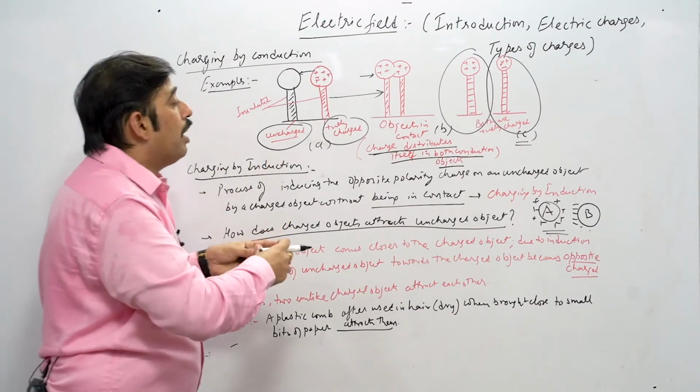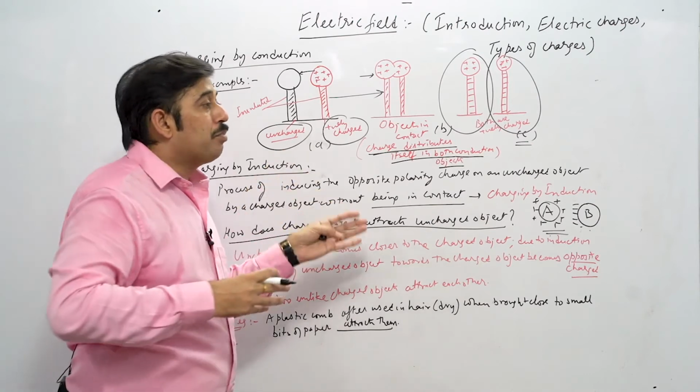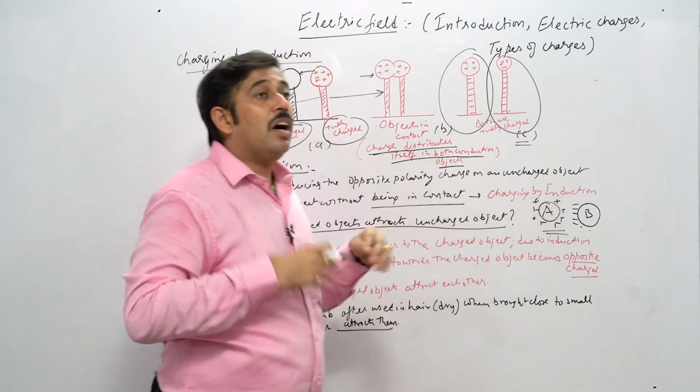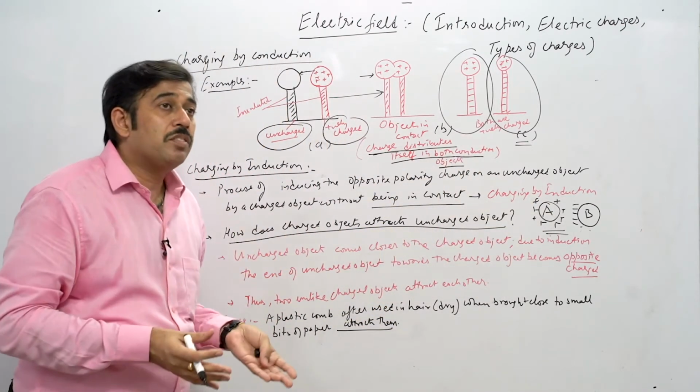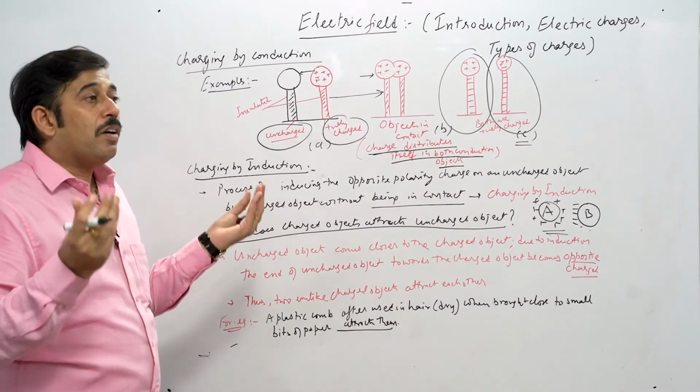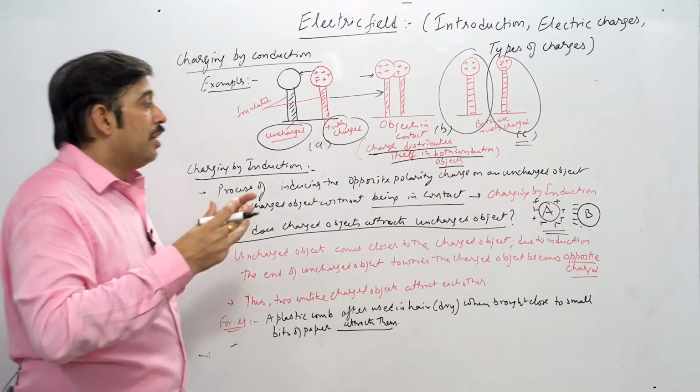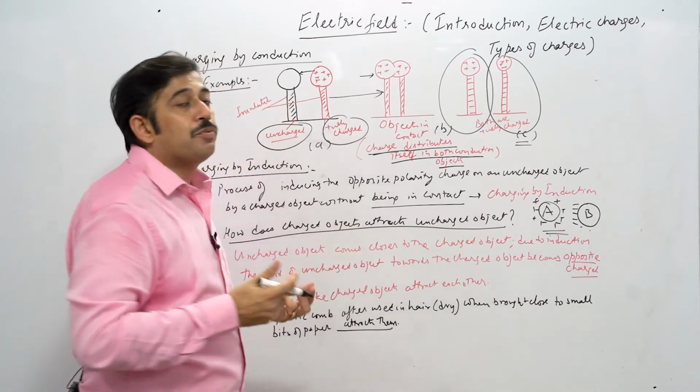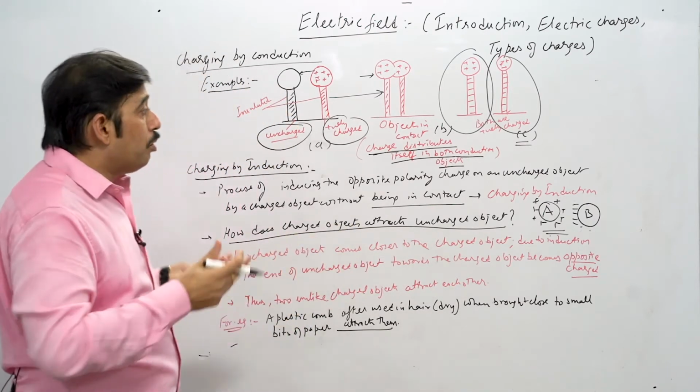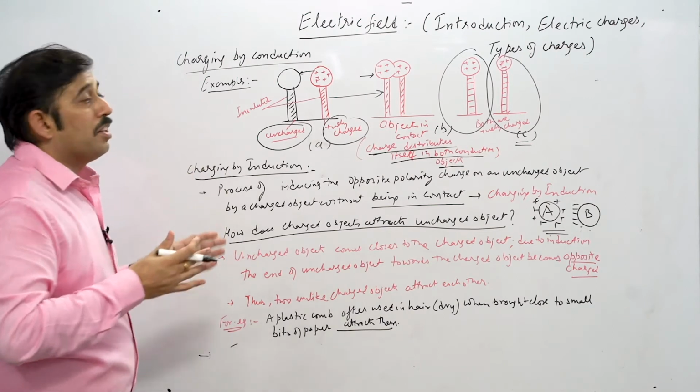And when we put it like that, we see that opposite polarity develops on the uncharged body, and because of that different polarity, the unlike charges give you the force that is called force of attraction. So this is all about the different processes by which we can understand charging.